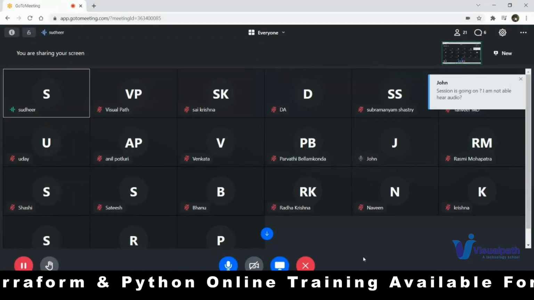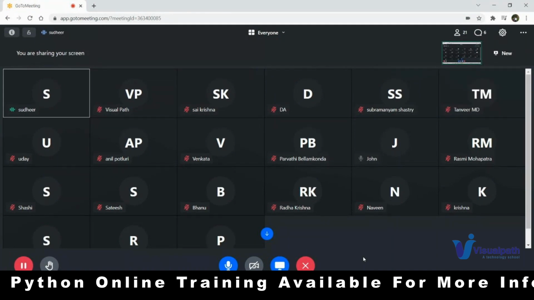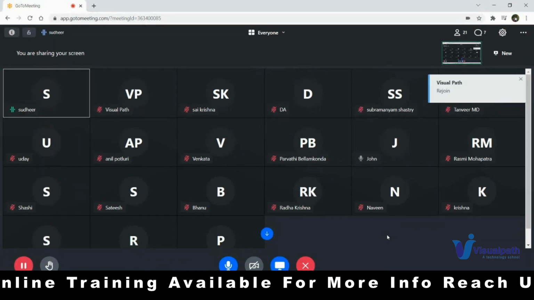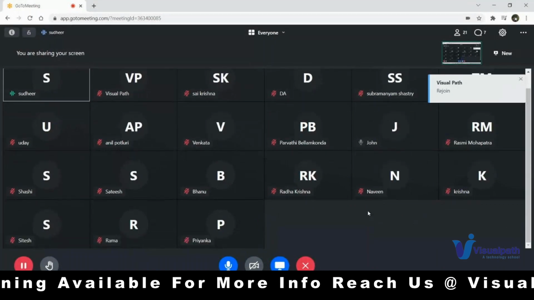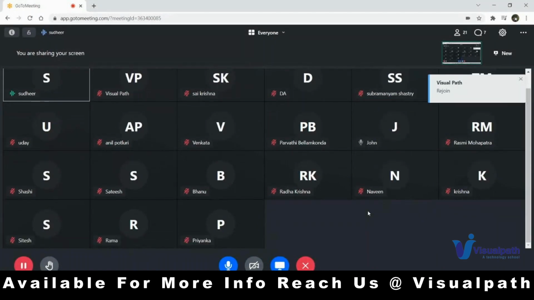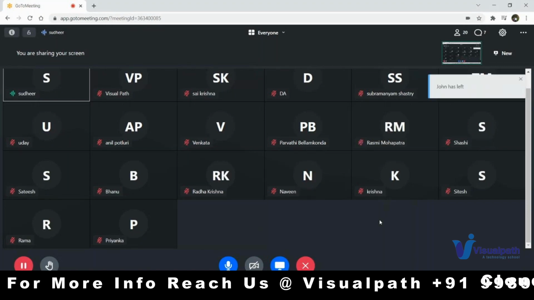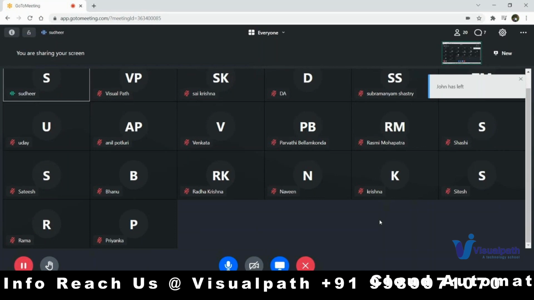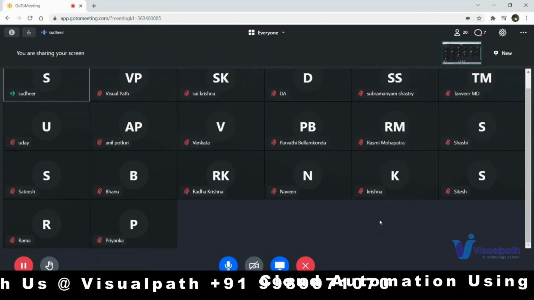Session is going on. I'm not able to hear audio. Guys, whoever is not able to hear the audio, just try to reconnect. Rejoin, it will fix the issue. Anyway, this session is getting recorded, so later on, if you want to go through what we have discussed, you can get this recording with your email address. That is the first point I wanted to make clear, so everybody is free of mind when learning Terraform.